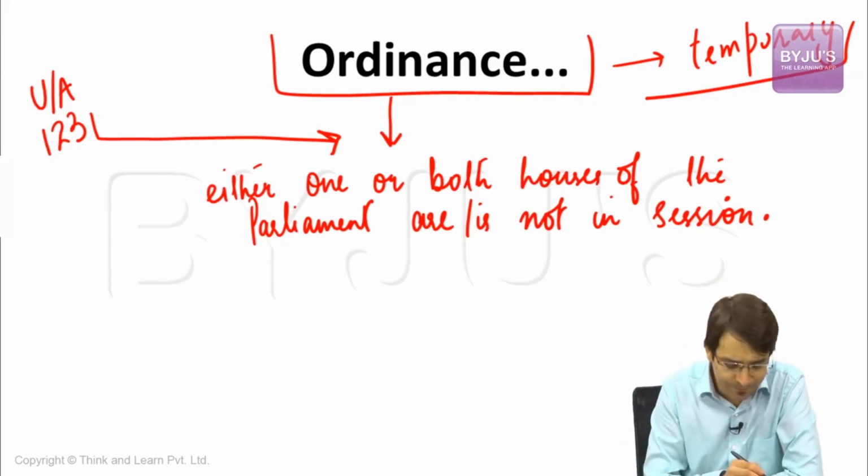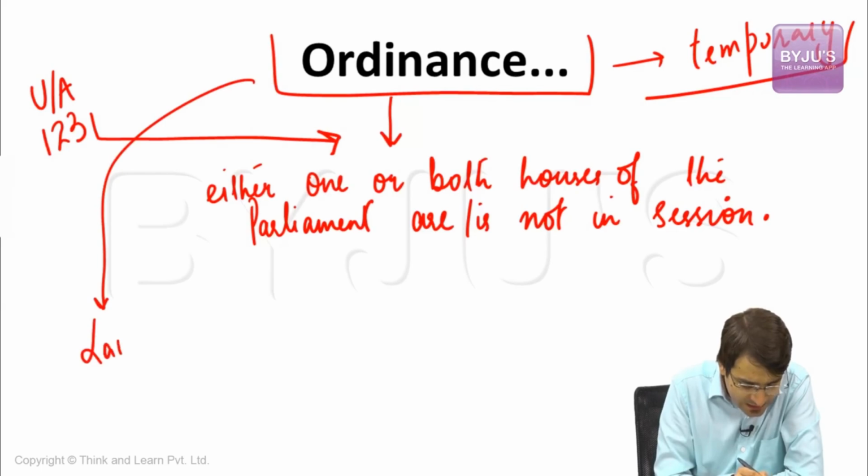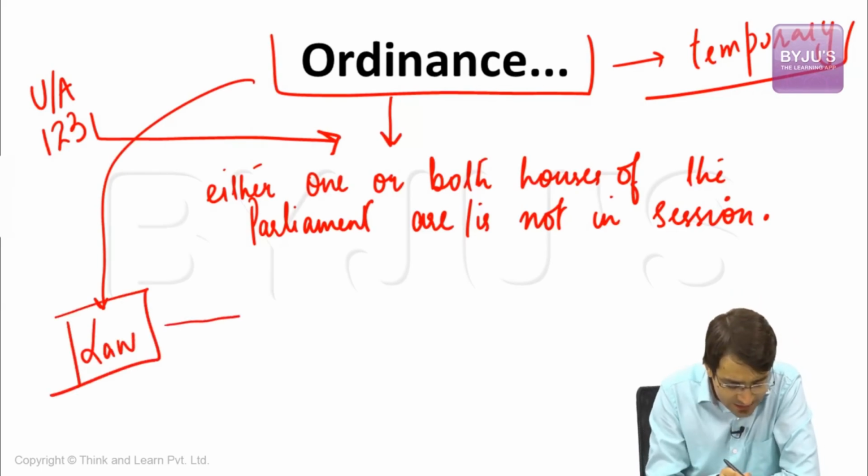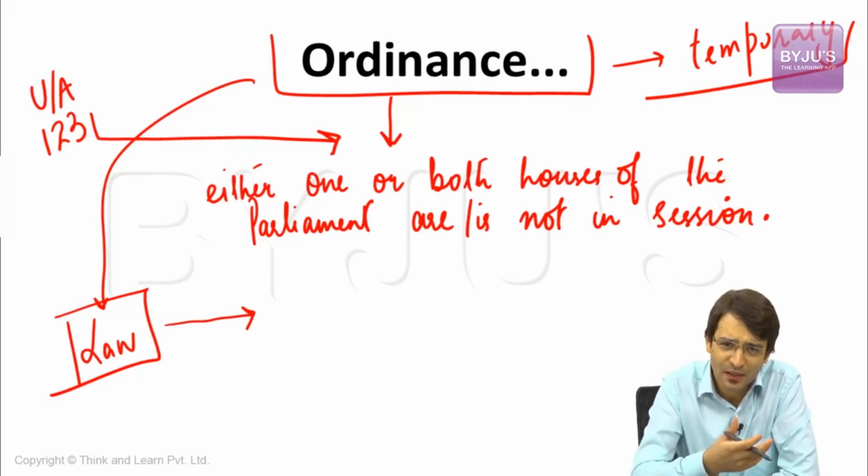Now, what is this basically? This ordinance is basically a law, but of a temporary character, which we will discuss later. But this is a law. This law is drafted by the Council of Ministers, by the respective minister. He takes the help of various bureaucrats also, and the law is framed.